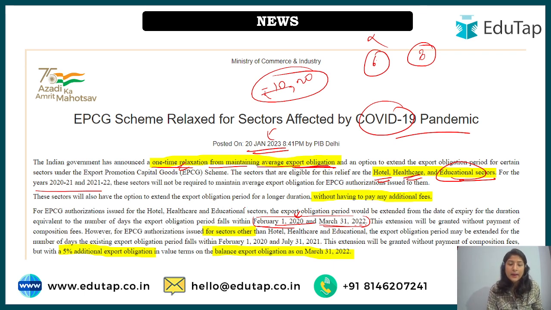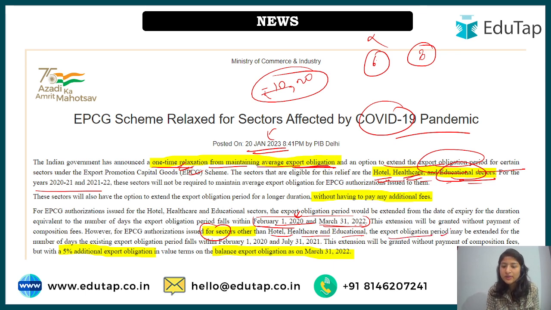Okay. And for other sectors, for hotel, healthcare and educational sector, we have looked at this: whoever has taken incentive from 1st February 2020 to 31st March 2022, there will be no additional fees charged, and also there is a relaxation or extension that has been provided to extend the export obligation period.